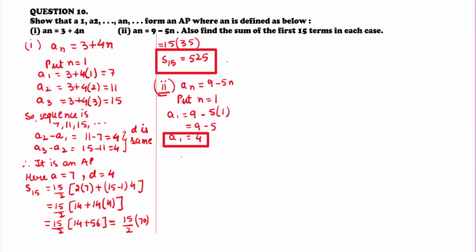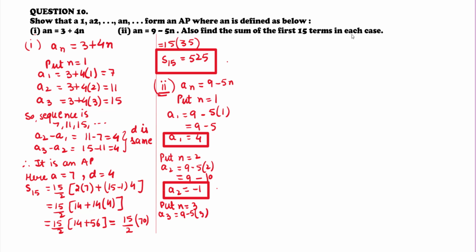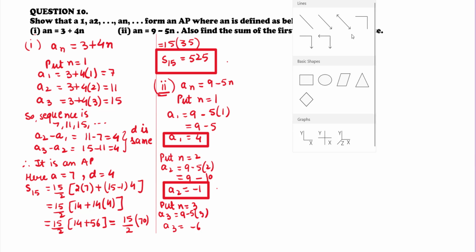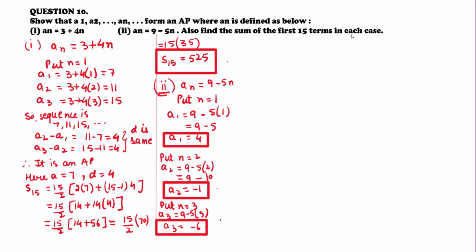Now put n is equal to 2 to get the value of a2. That is equal to 9 minus 5 into 2. That is equal to 9 minus 10. So that is equal to minus 1. So value of a2 is minus 1. Now put the value of n is equal to 3. So a3 is equal to 9 minus 5 into 3. So that is equal to 9 minus 15. That is equal to minus 6.